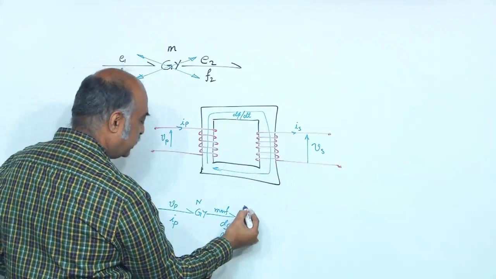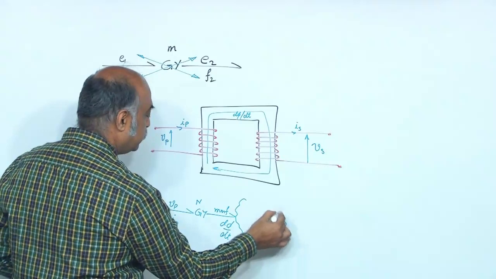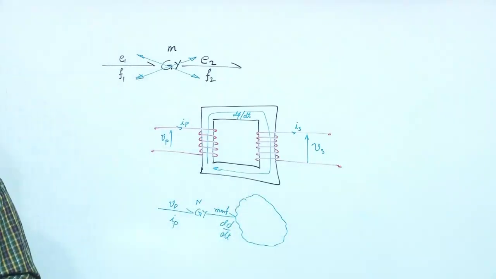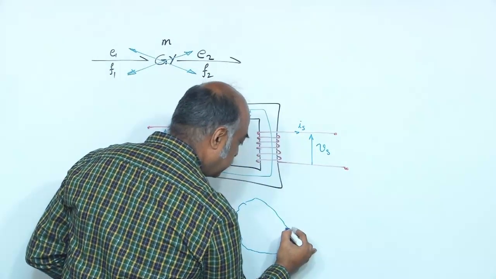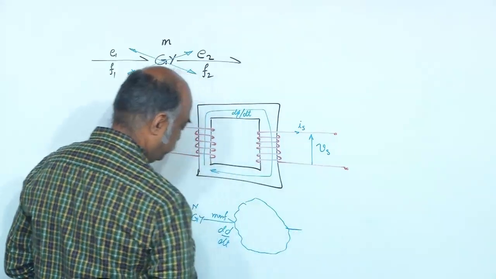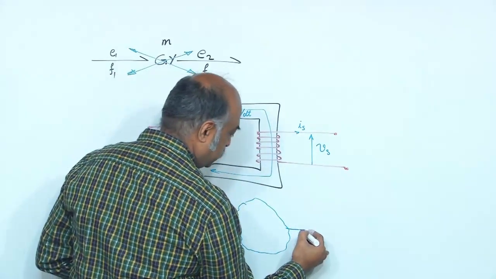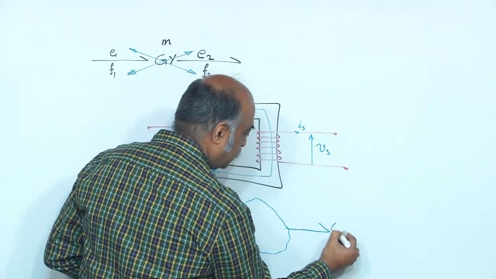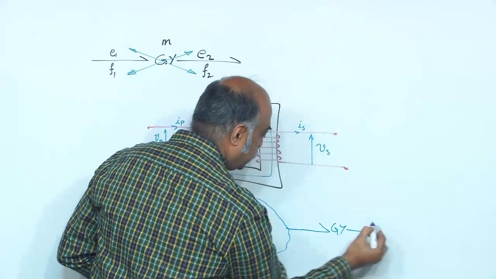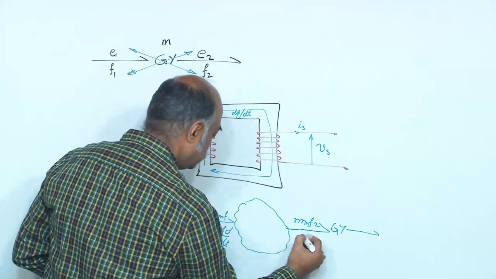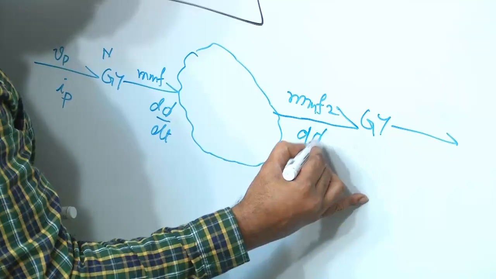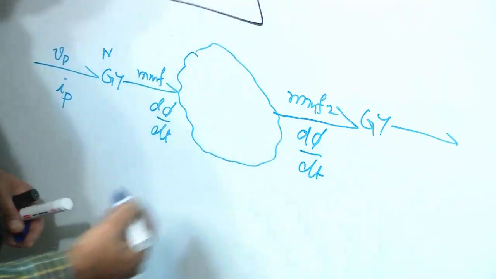Then there are the magnetic domain things, there will be loss, there will be potential storage in the ferromagnetic material. Okay, on this interface it comes out of the magnetic domain. Gyrator. Of course, there is some MMF, I will say MMF2, it could be the same d phi by dt or a different d phi by dt.